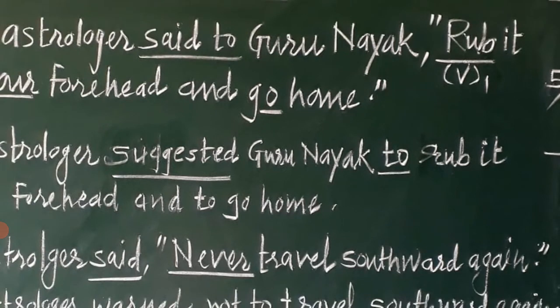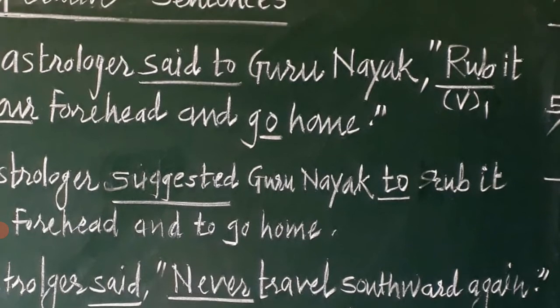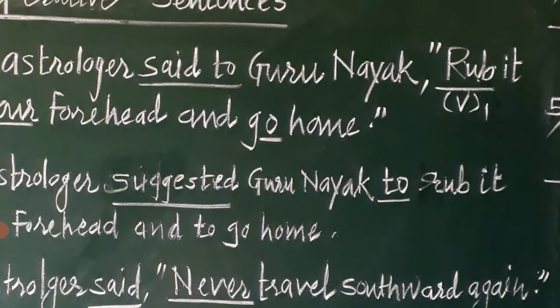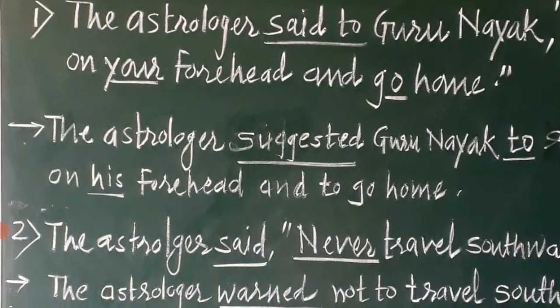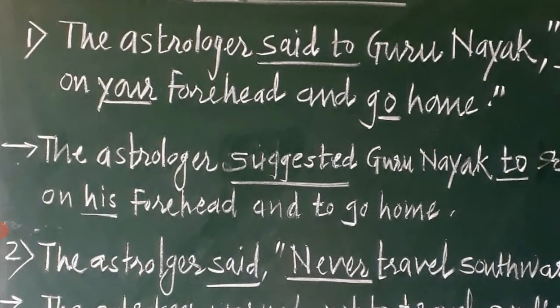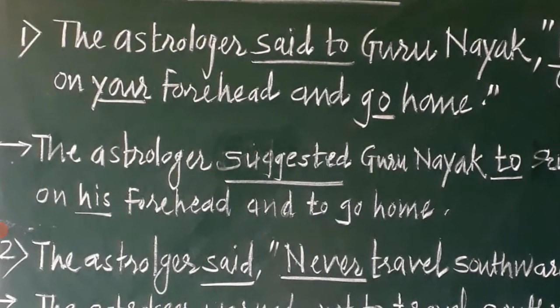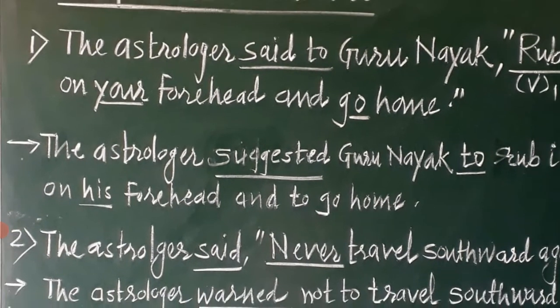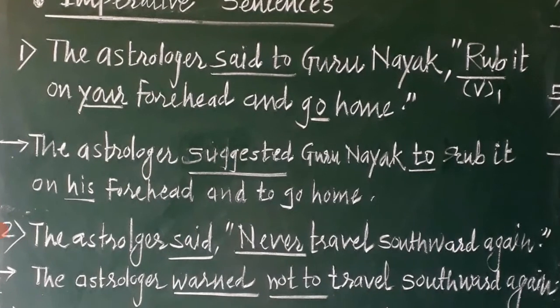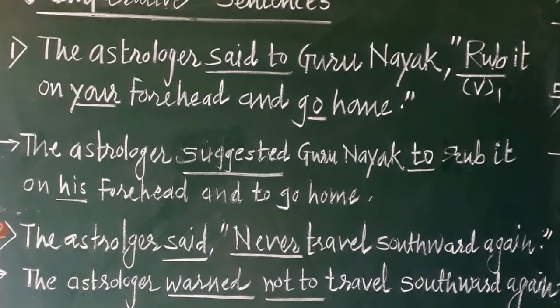So after Guru Nanak the word to is kept in the role of a conjunction. Later on, as usual, the comma and inverted commas are removed, and rub it on your forehead and go home becomes to rub it on his forehead and to go home. So the remaining part remains almost as it is, except a change of your into his.